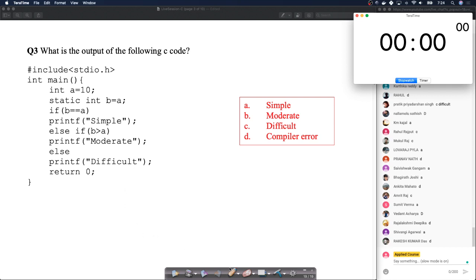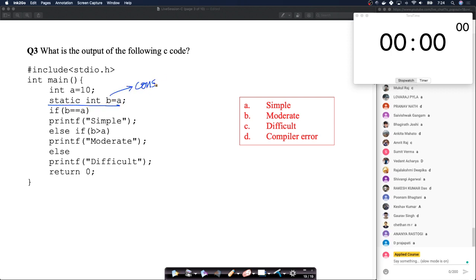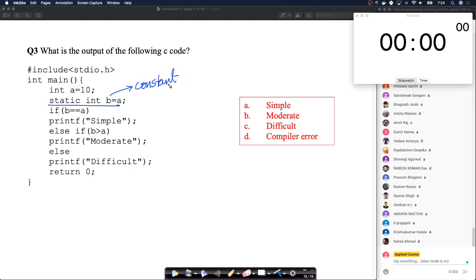This is all about the nature of static. Whatever you have as static variables, you have to initialize them to constants. You can't initialize them to variables. That's very important. That's a fundamental property of C itself.